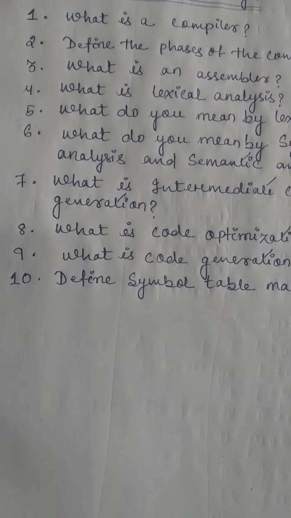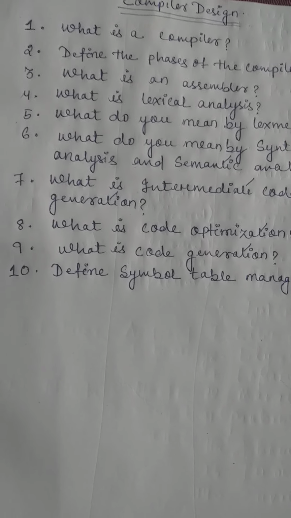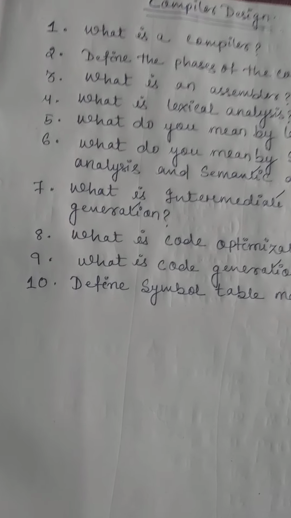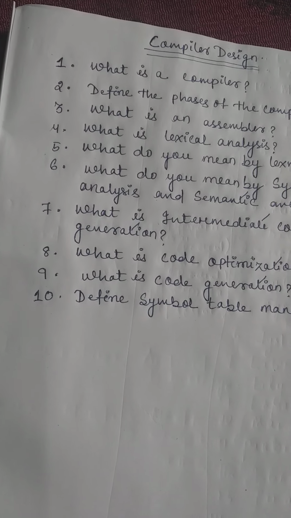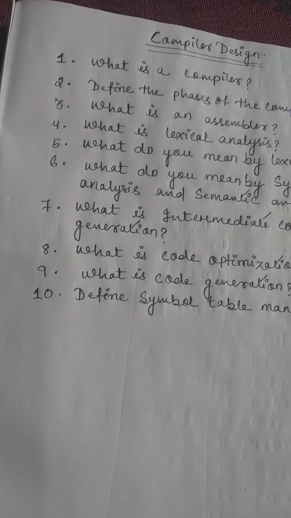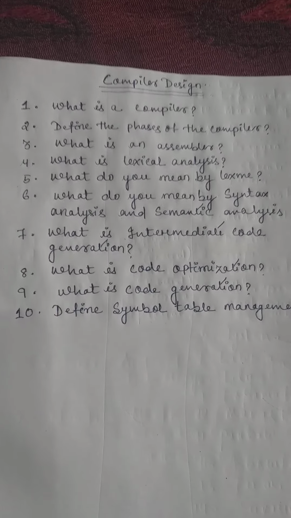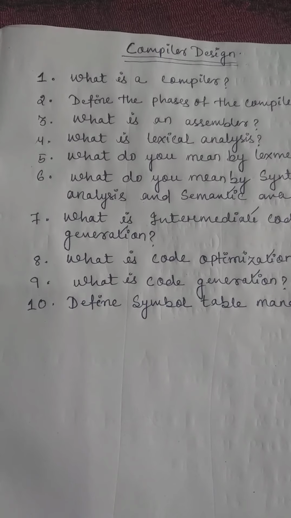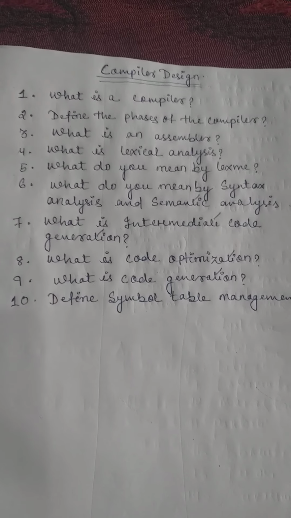That means it performs the type conversion. So the main role of the semantic analysis is to perform the type conversion of all the data types. It may be an integer type, a character type, a float type, any kind of data type, into the real data type. This is the semantic analysis.